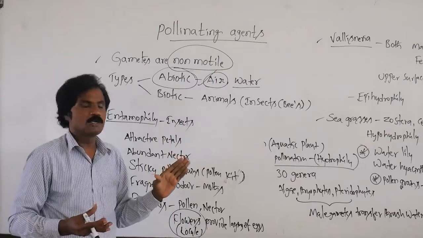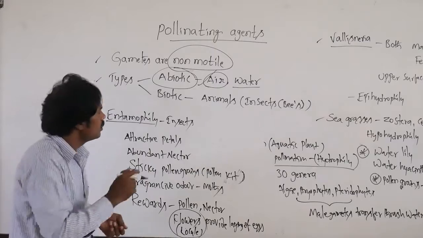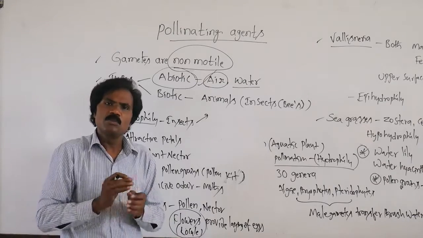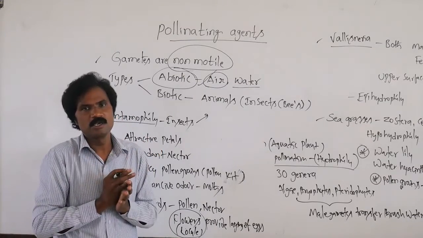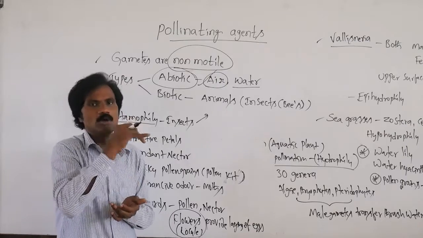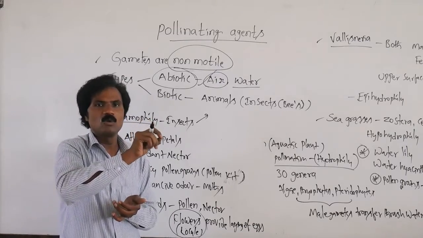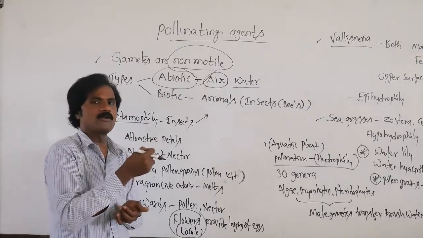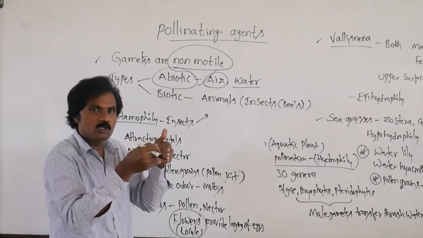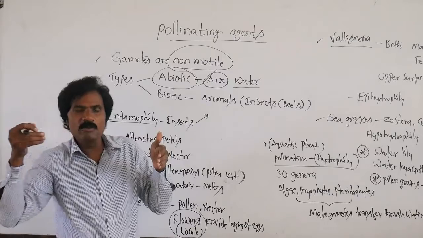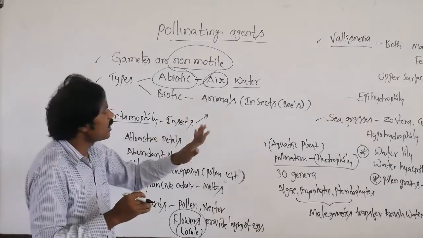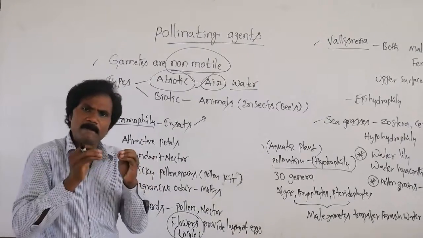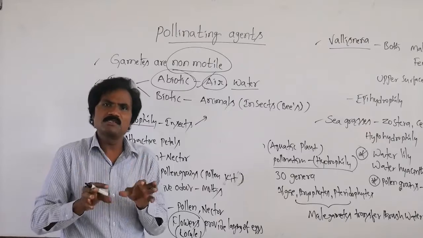Then apart from these insects, what type of plants? Most of the plants, especially honeybees, are ready to go from one flower to another. While traveling, while migrating, while taking food material, automatically the abdominal part touches the pollen grains. Automatically they travel from one flower to another, and in this manner the pollen sticks on that particular stigma.